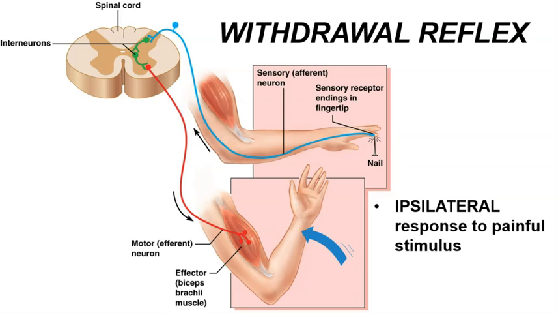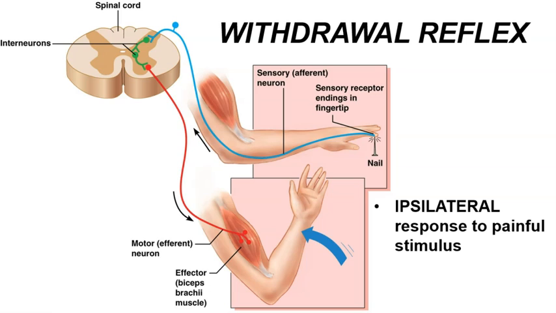These interneurons will then communicate with relevant flexing muscles in the limbs. So for example, in this particular diagram, the biceps brachii muscle in the arm, but it could also be in the leg as well. So these reflexes can also occur in the muscles of the leg. In doing so, when they flex, they withdraw the arm or the leg from the painful stimulus.